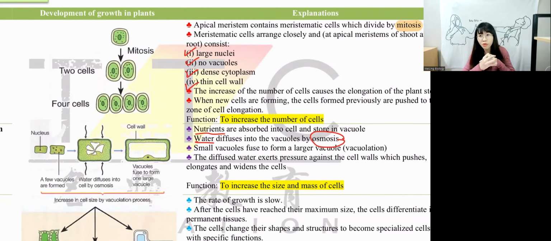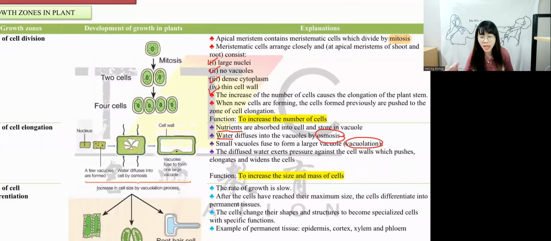Small vacuoles fuse to form a larger vacuole, called vacuolation. Small to larger vacuole is called vacuolation. So remember, water is always osmosis. When they become bigger, we always mention that a plant cell has a large central vacuole. When they become bigger, they will push against the cell wall and create a pressure called turgor pressure. When water diffuses into it, it creates turgor pressure, right? So this is the elongation.